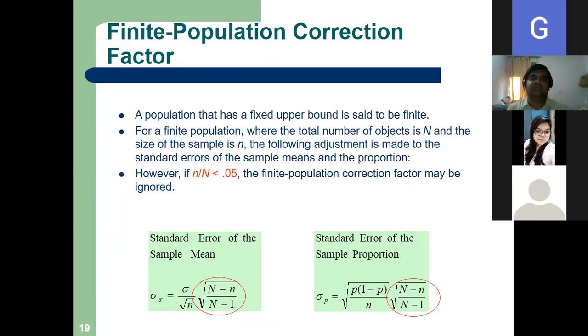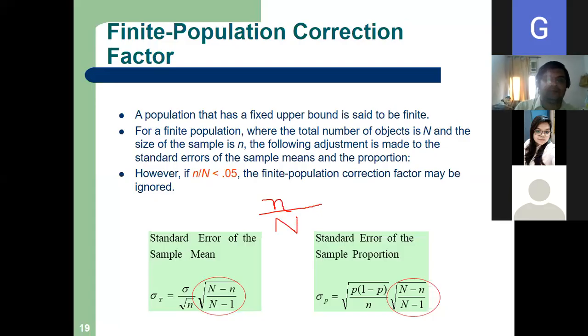What is a finite population? Where there is a fixed upper bound. Now for a finite population where the total number of objects is capital N, that means simply my sample size, I'm writing here small n. What is small n by capital N?